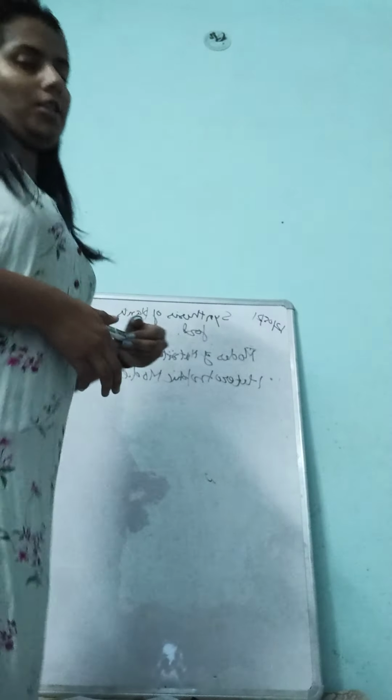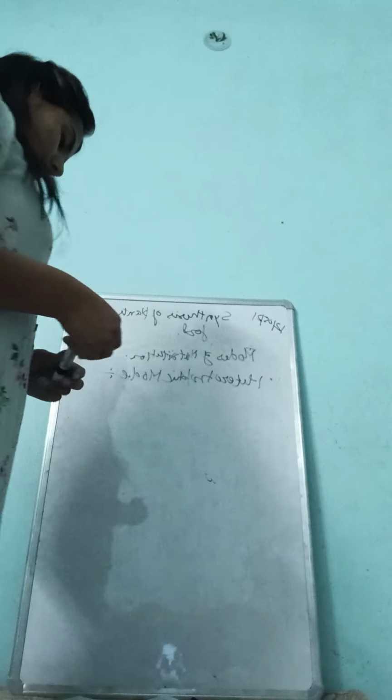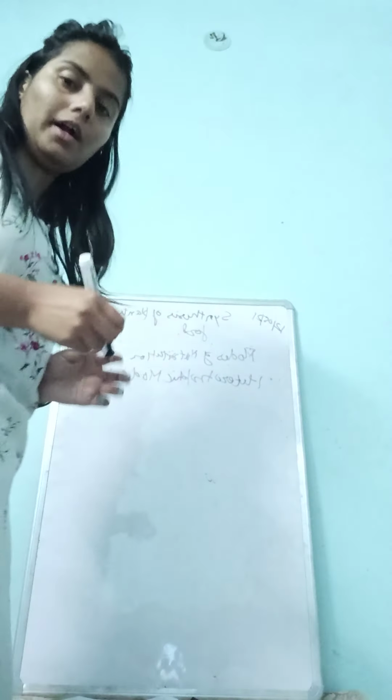In the heterotrophic mode, you have seen trees that climb on other plants also.